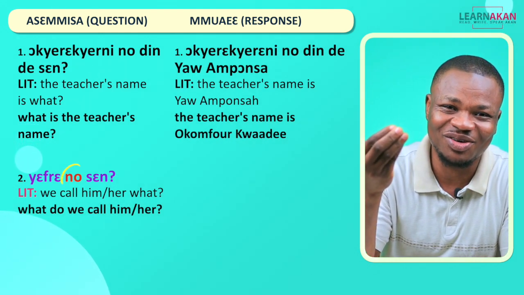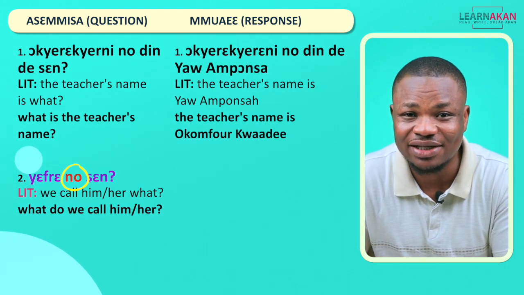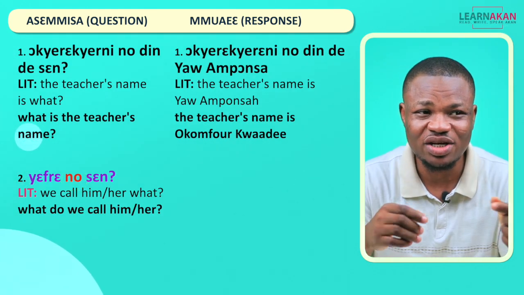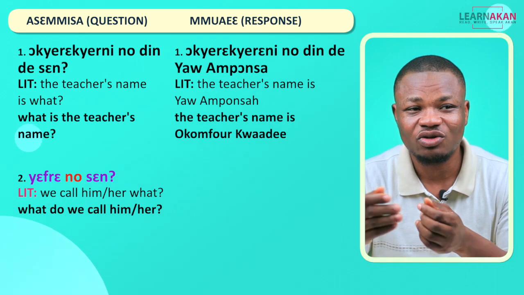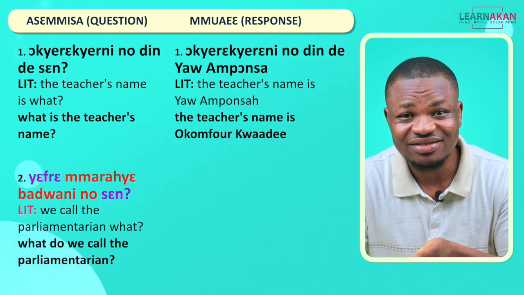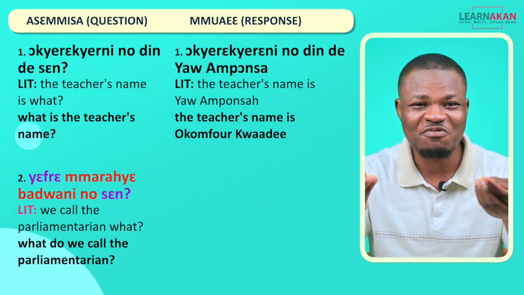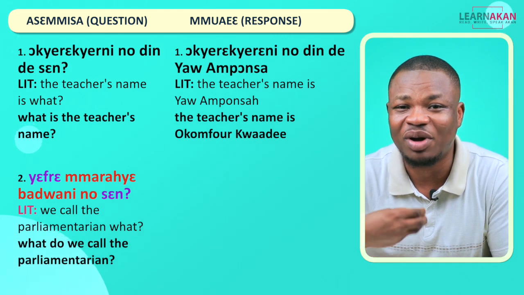Now, instead of the object pronoun, we can also replace this with a reference title like we did with the first one. So instead of Yefre no saying, we can have Yefre mrashebedweni no saying. Okay? Yefre mrashebedweni no saying. So we have mrashebedweni, which is a parliamentarian.